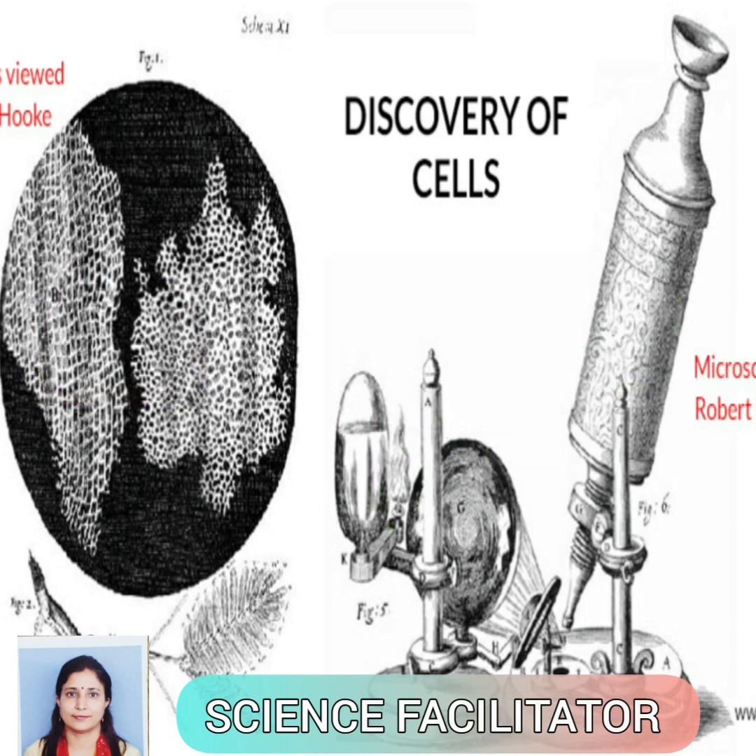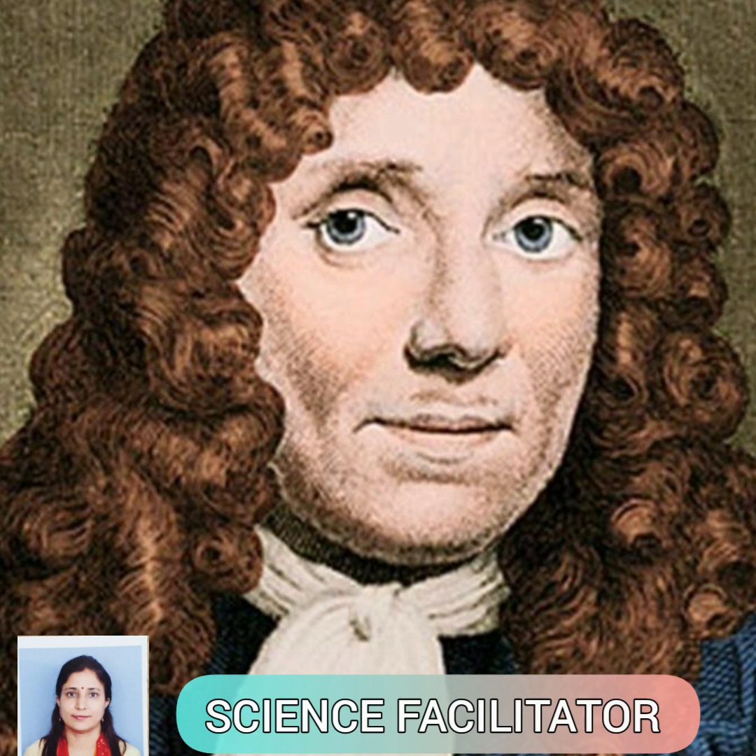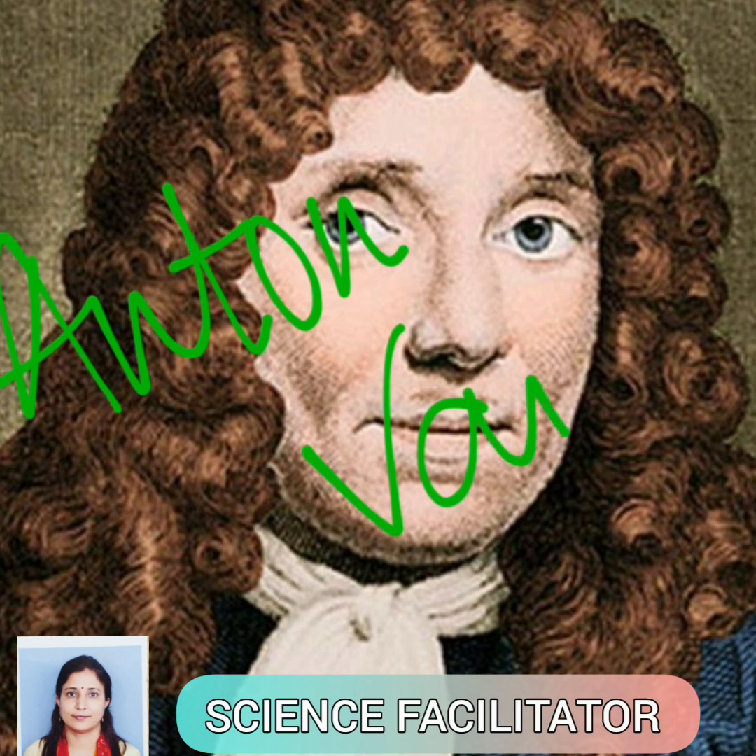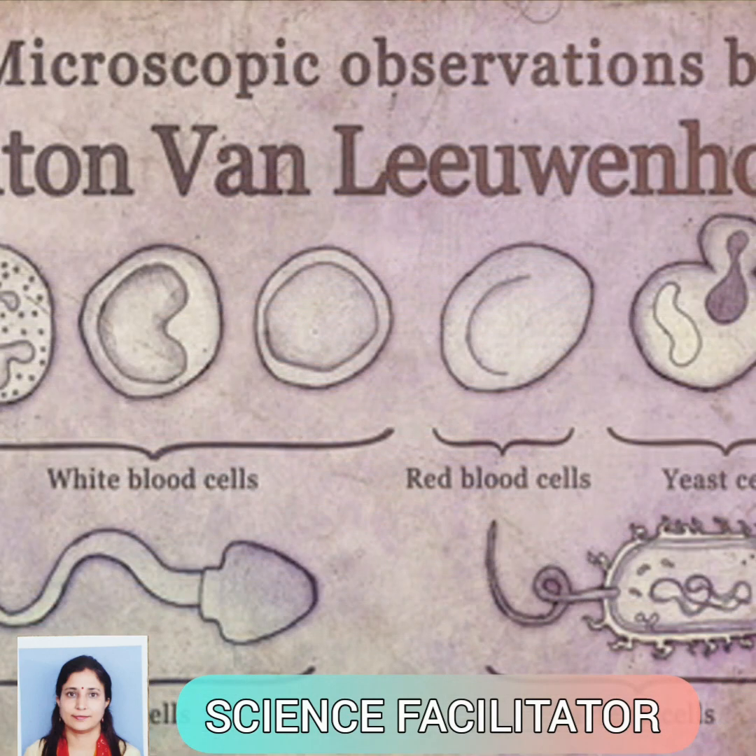And the first living cell was observed by the scientist Anton von Leeuwenhoek in 1674. He observed different kinds of living cells like WBC, RBC, bacterial cells and sperm cells.